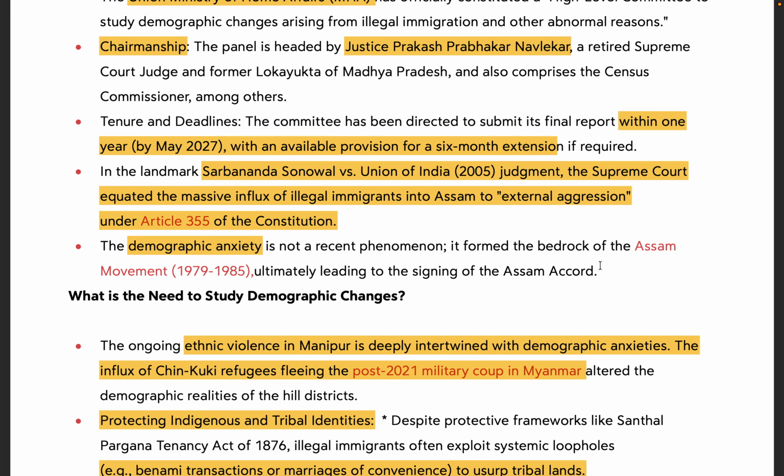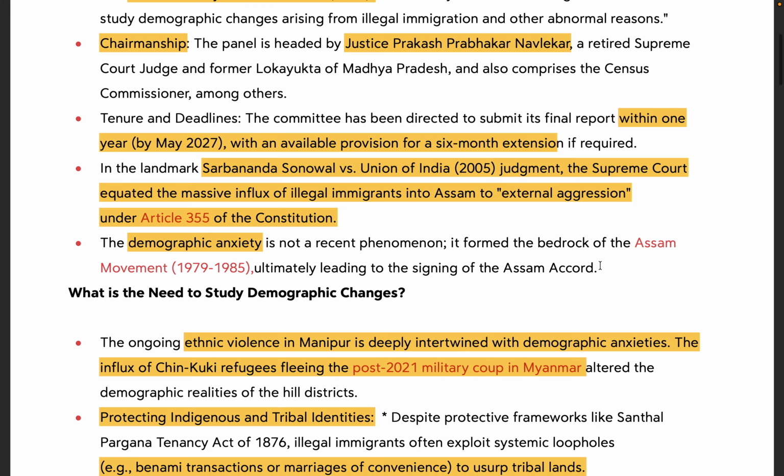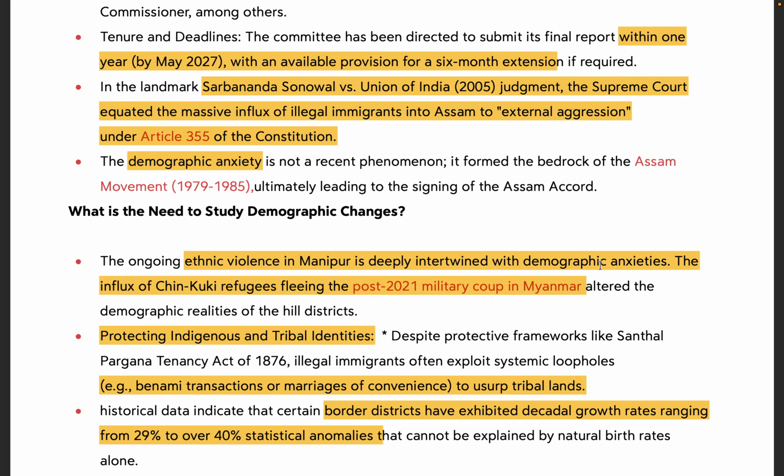What does it mean? It means the anxiety the native people of any place feel by the change in demography being caused by illegal migration. This has been a recurring theme in our history, starting with the Assam movement, which was majorly caused by such demographic anxiety only. Now, this committee has been established, but you may ask, what is the need to study demographic changes? The needs are very simple. First, as we read, demographic anxiety.